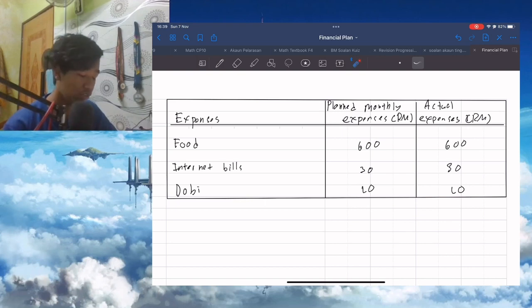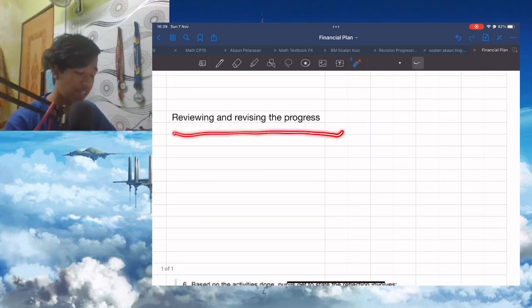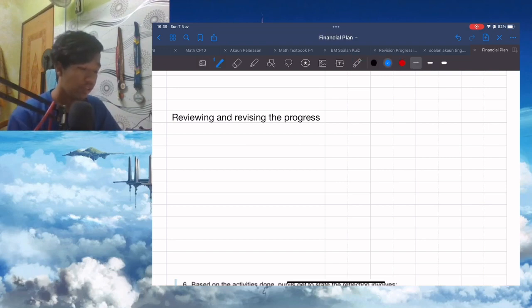Okay, next we go to reviewing and revising the progress. For working people, they have salary and they have bonus.